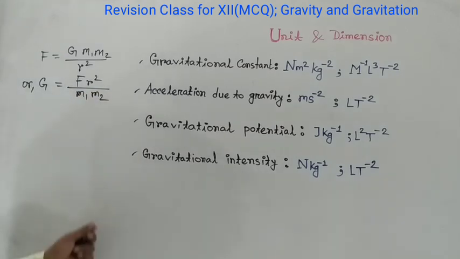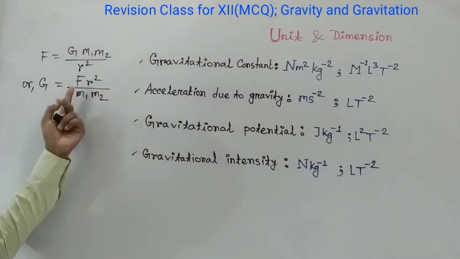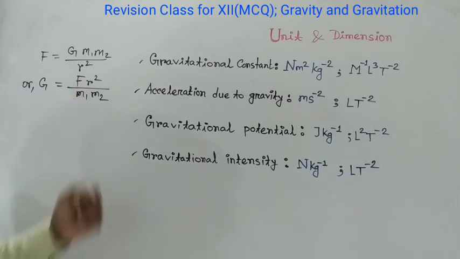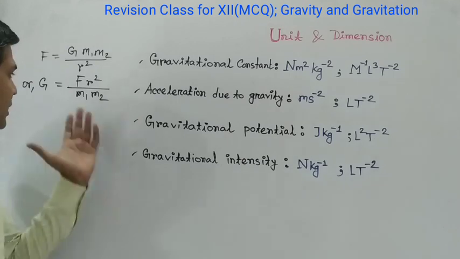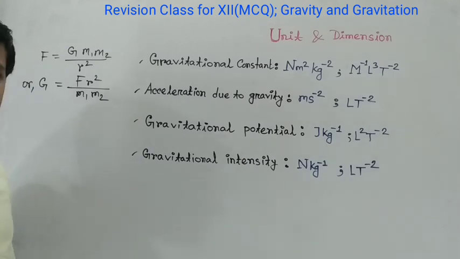Now if we put the value of F, which is force, whose unit is Newton, r is distance between two objects, whose unit is meter, m1 is the mass, whose unit is kg, m2 is mass, whose unit is also kg.